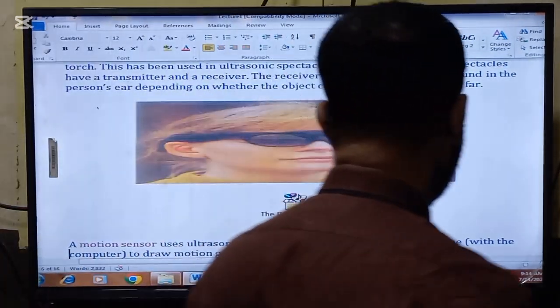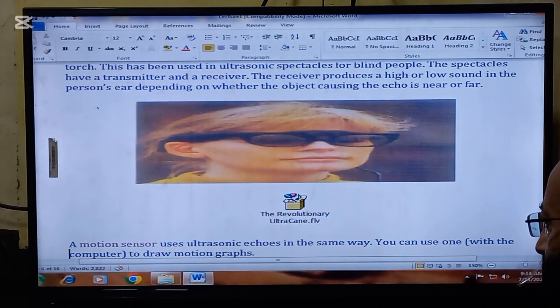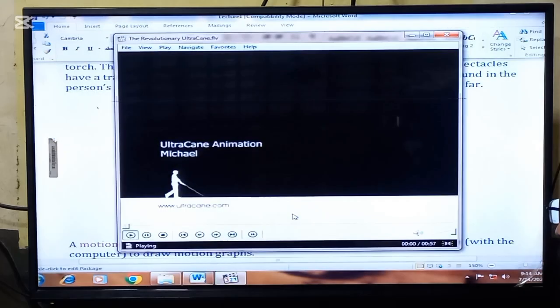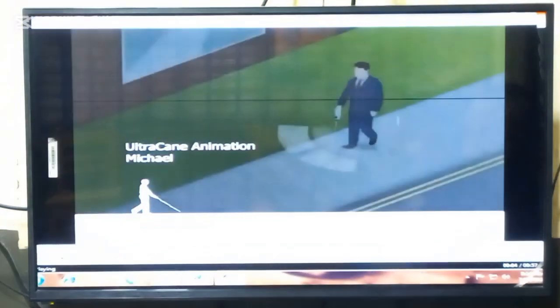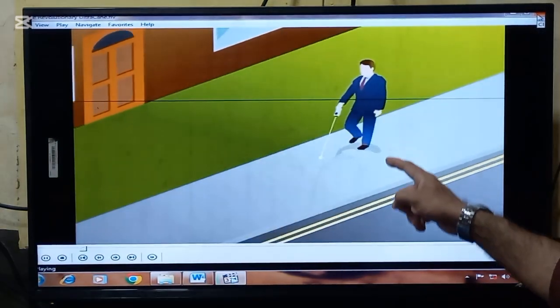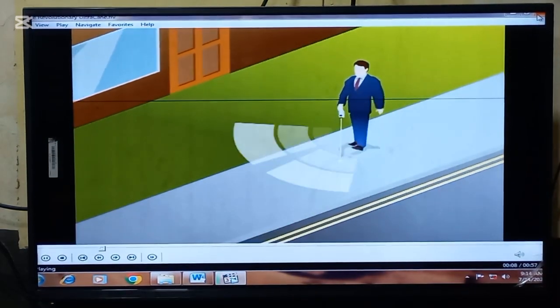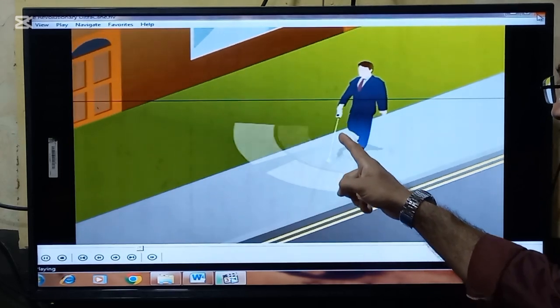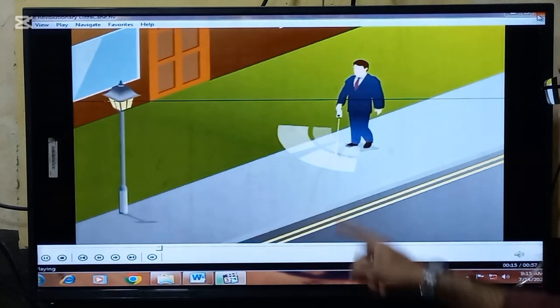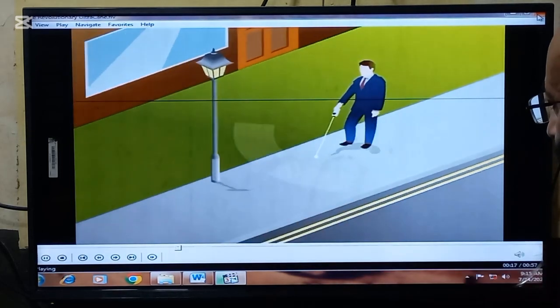So here is a video that will make your concepts even more clear. So look now, a blind person is moving. Here is an instrument that is producing ultrasonic waves, ultrasound waves. So look now.